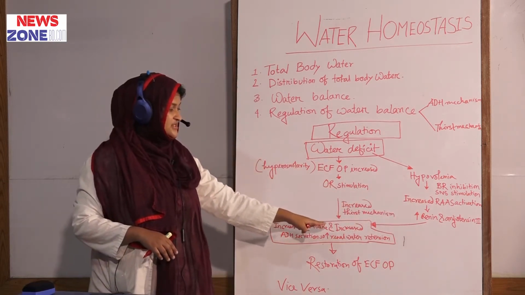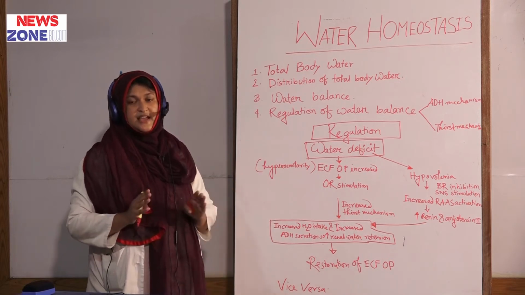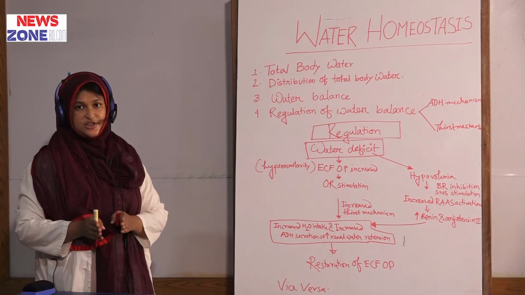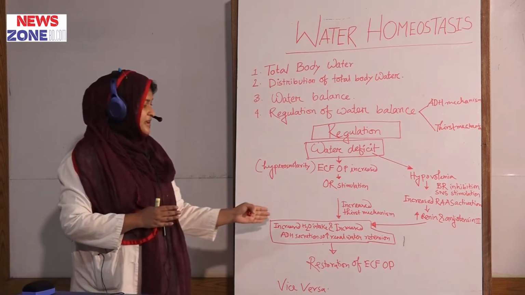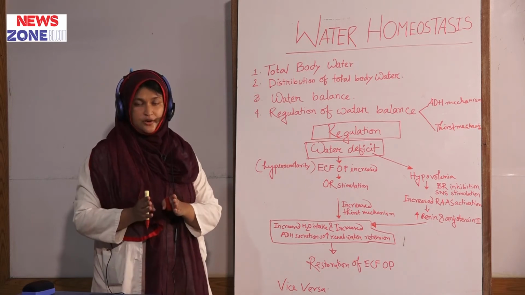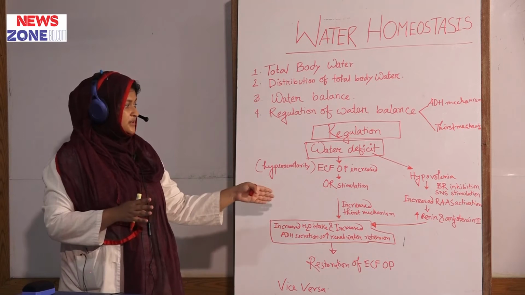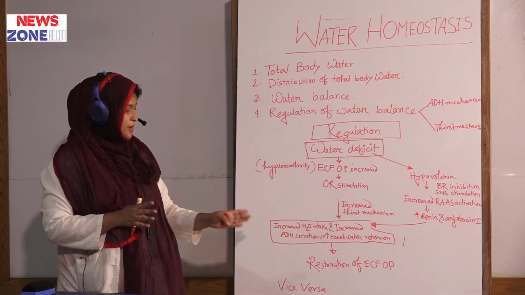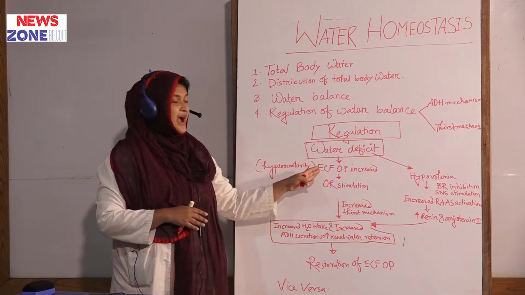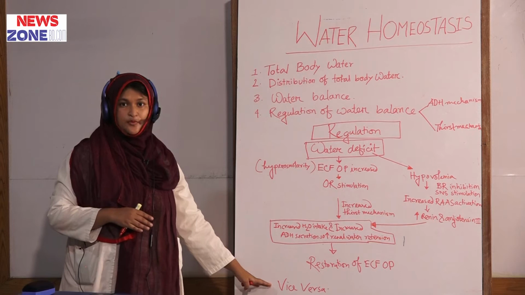Ultimately, it causes increased ADH secretion, and this ADH causes increased renal water retention. Ultimately, there is increased intake of water and increased renal water retention. By these two mechanisms, the thirst mechanism and the ADH mechanism in combination, restoration of the ECF osmotic pressure, which was high due to water deficit, will occur.